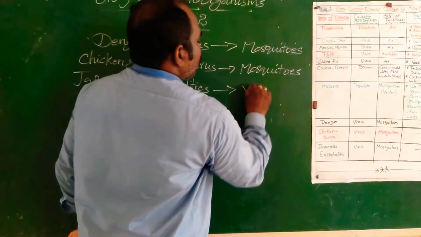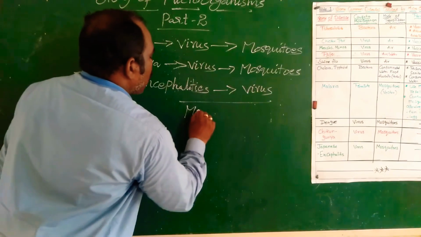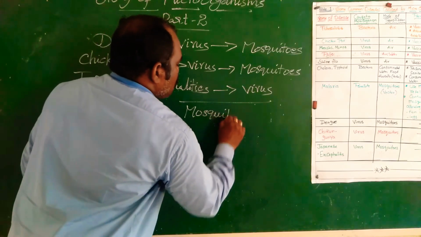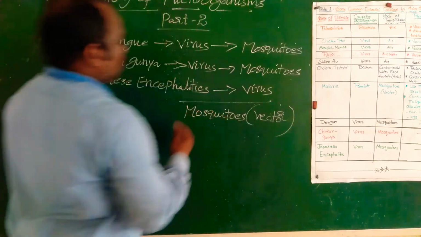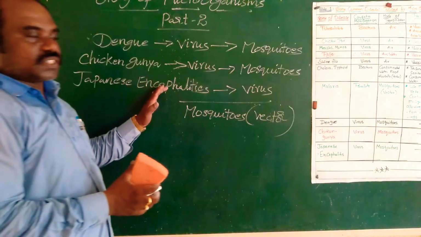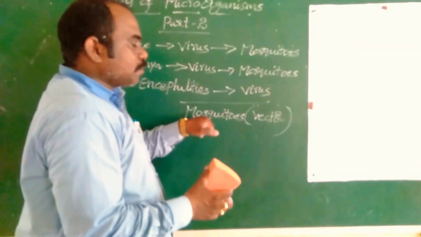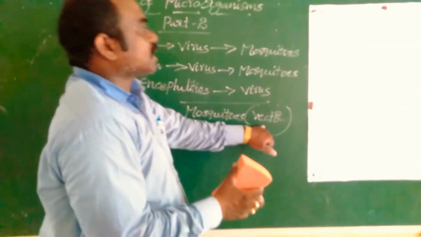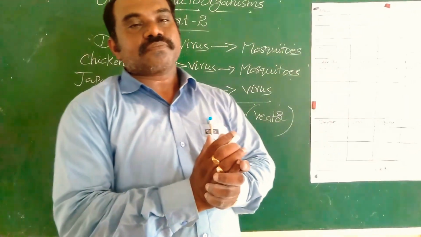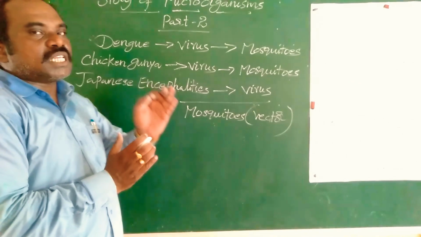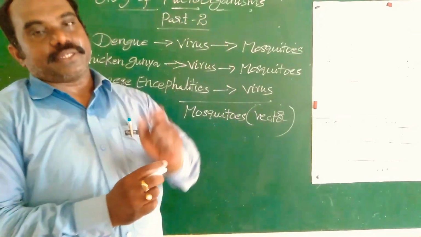It is caused by a virus through mosquito bites. Mosquitoes can act as vectors. These are some common diseases caused by microorganisms in human beings.